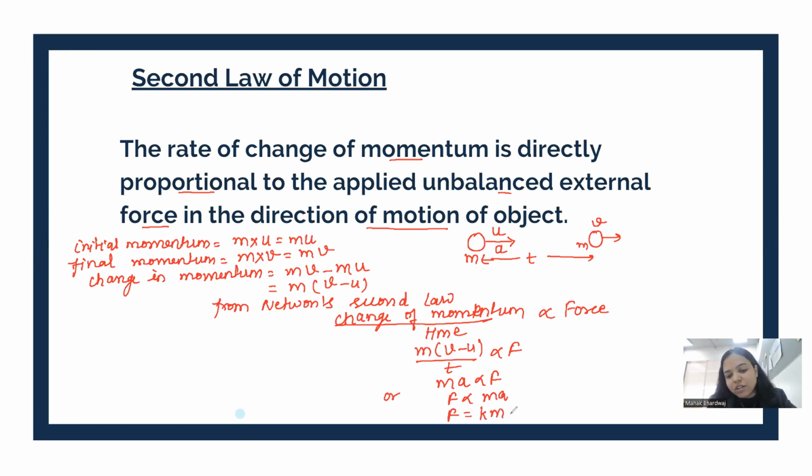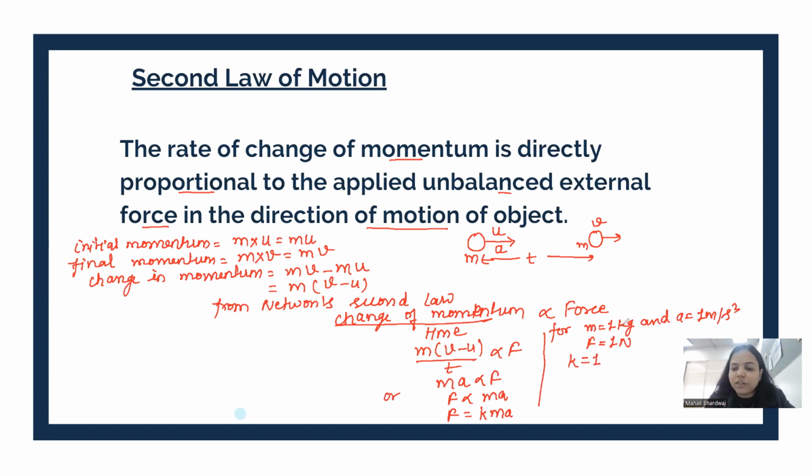That constant is k. Now for mass equal to 1 kg, force equal to 1 Newton, and acceleration equal to 1 meter per second square, the value of this constant is 1.